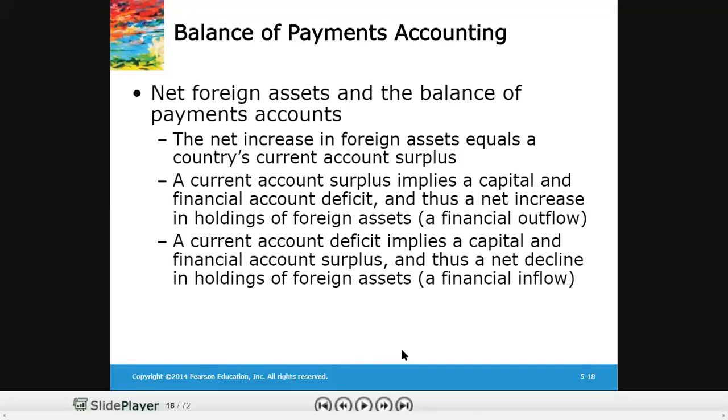Now you need to understand this. When the current account is in surplus by, let's say, $1,000, that $1,000 will be used by the country to buy foreign assets, and while buying foreign assets there would be an outflow of $1,000 from the home country to another country, which will ultimately lead to a financial account deficit of $1,000. That is why we are saying that a current account surplus implies a capital and financial account deficit. And as a result, when there is a financial account deficit, it means that the net holding of foreign assets is increasing.